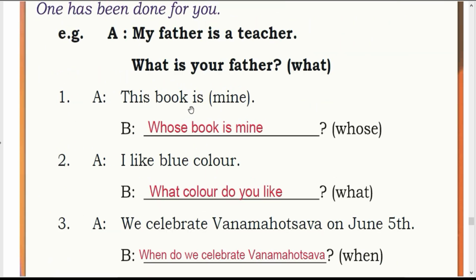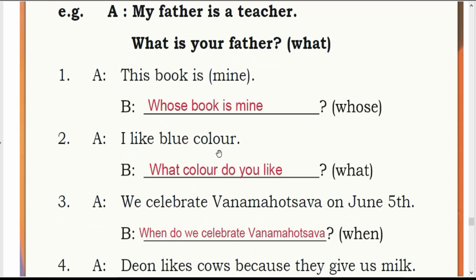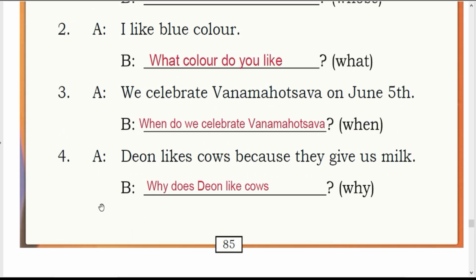First one. This book is mine. WH word is whose. Whose book is this? Second one. I like blue color. You have to use what. What color do you like? Third one. We celebrate Vana Mahotsava on June 5th. When do we celebrate Vana Mahotsava? Fourth one. Dion likes cows because they give us milk. Why does Dion like cows?